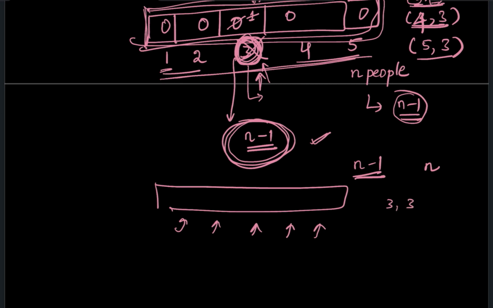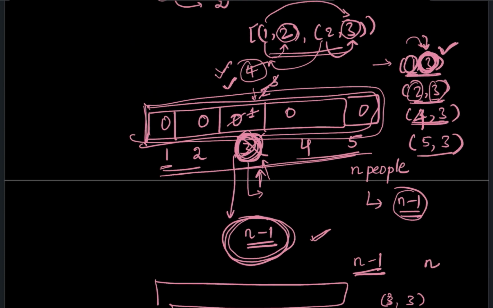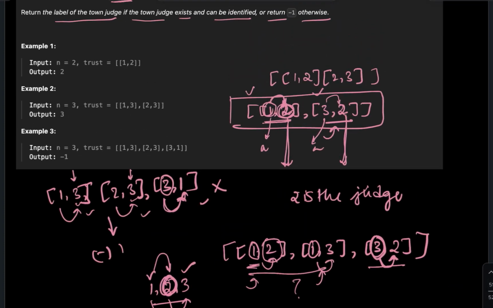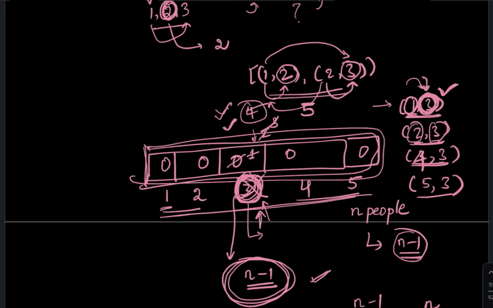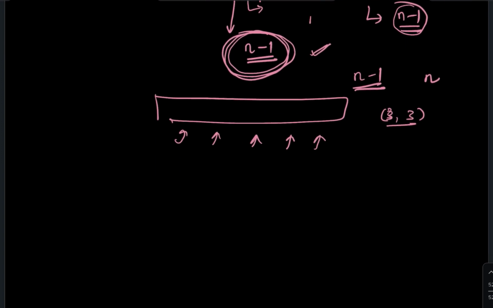3 could also trust 3. There could be a case where 3 comma 3. But what's the point? If 3 comma 3 is there, the count here will be incremented to 5. But what does the question say? It says that the town judge cannot trust himself. So the answer cannot be n. The answer definitely should have only n minus 1. If and only if n minus 1 people trust a particular element, you are supposed to return the index.